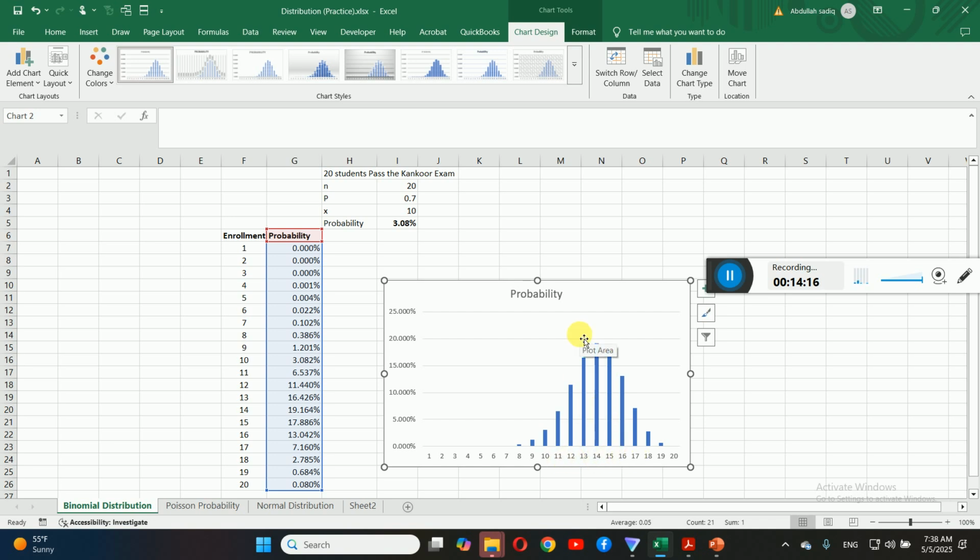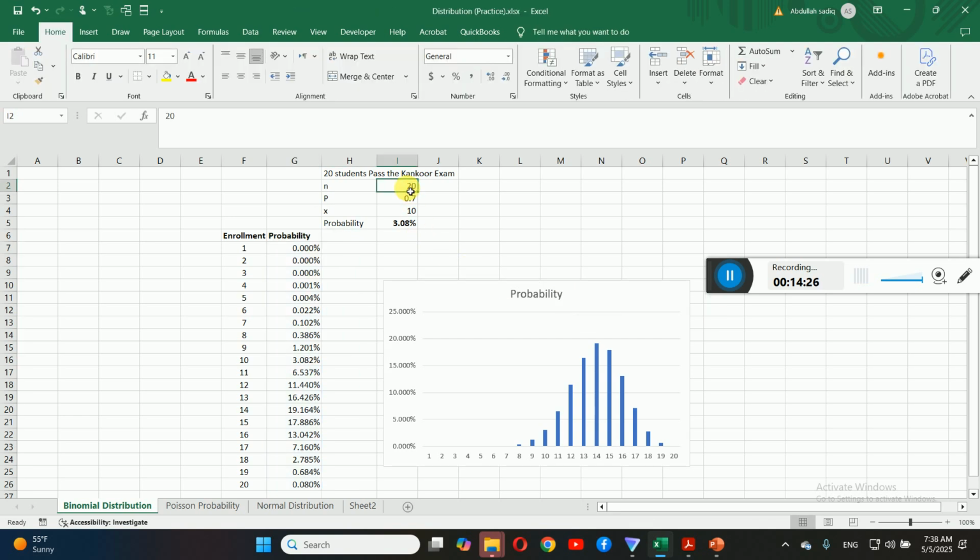The concept, dear students, is that you try to know the probability of success. The number of independent trials must be given, and now you try to know the probability of 10 students getting admission, given that the probability of the event is 0.7 or 70%, historically from the data. This probability must be given. Hopefully, dear students, you understood what the binomial distribution is. In the next section, inshallah, I'll discuss Poisson probability.